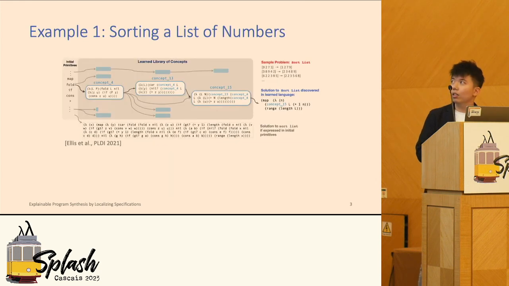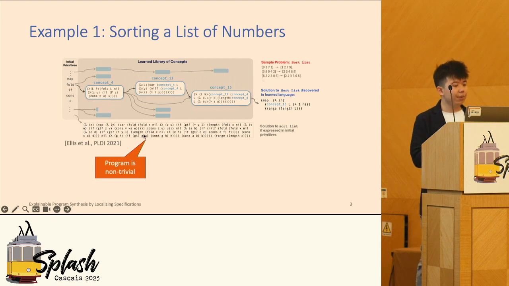Let's take a look at this example from a very recent program synthesizer by Alice. In this example, we are trying to synthesize a lambda formula that sorts a list of integers. As you can see, the specification is given as an input-output example in the upper right corner, and this is the final result. Notice that to accomplish the final result, the synthesizer also comes up with a lot of intermediate routines. So the blown-up version of the implementation is actually very complicated and very hard to understand.